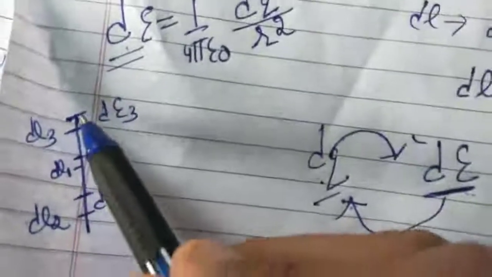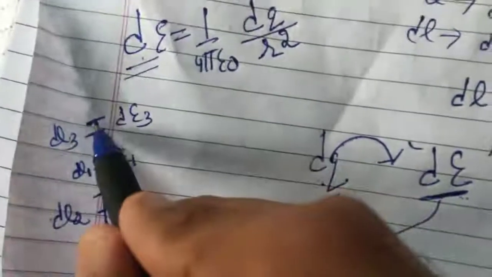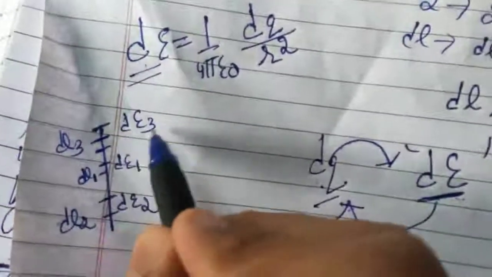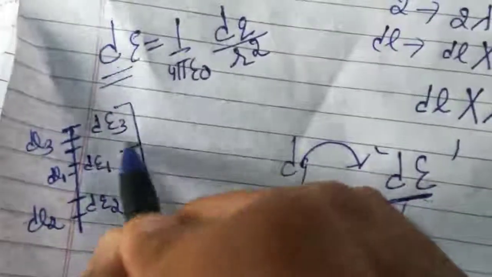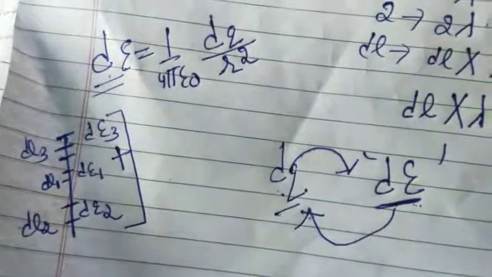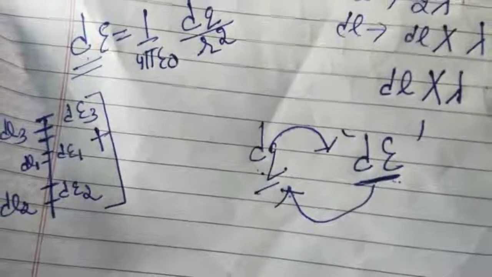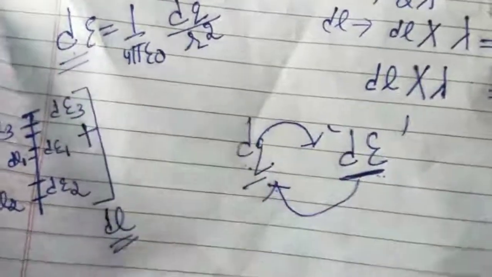This straight conductor is made of so many small lengths dl, so there will be so many dE's. If we want to calculate the total dE, we will add all the dE's, because now we are considering only a length of dl, so we have to calculate this for the whole length of the conductor.